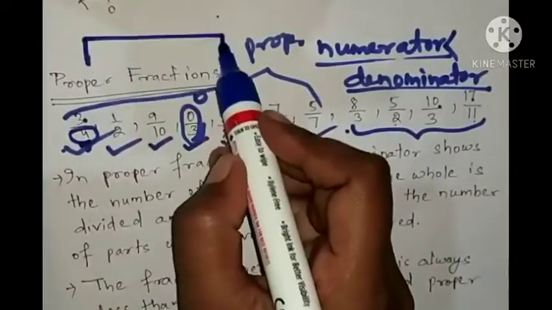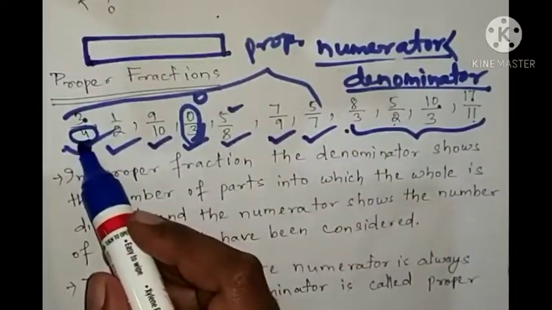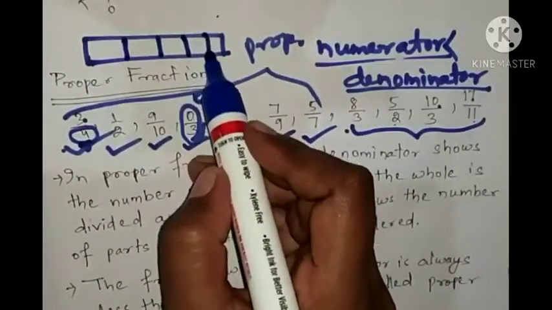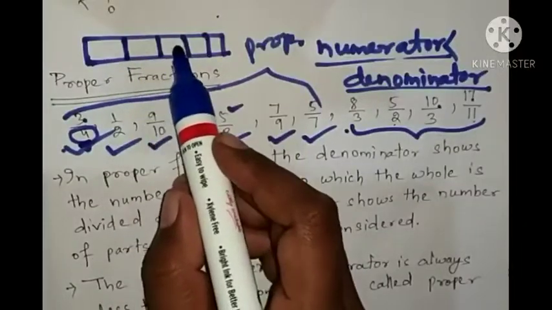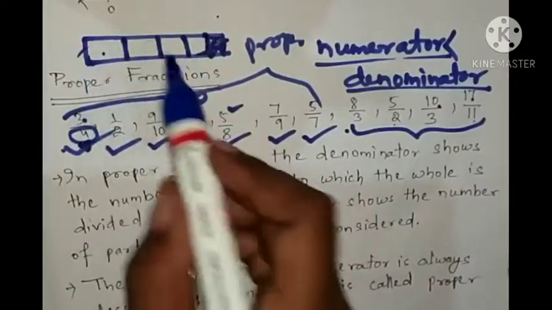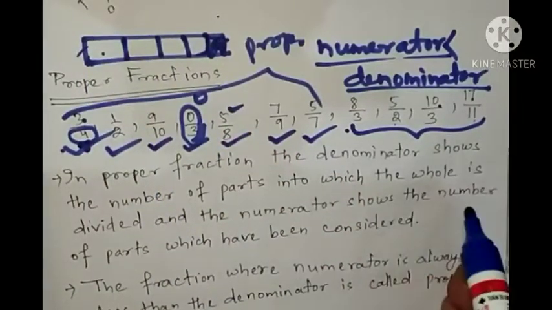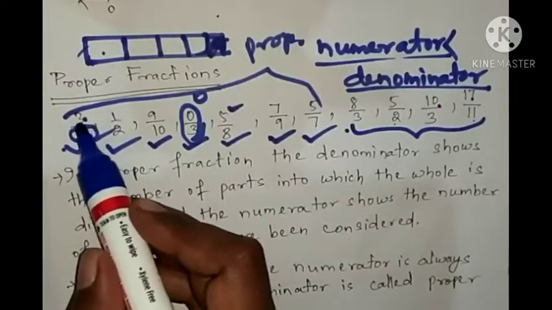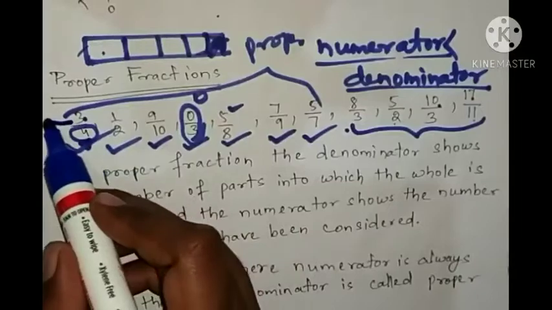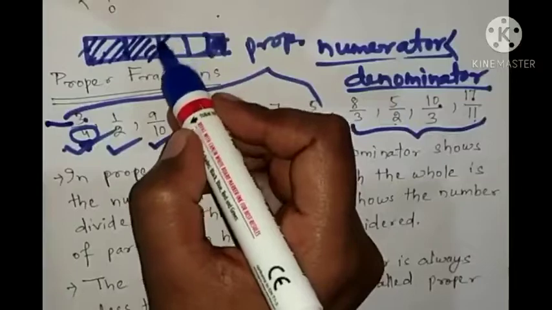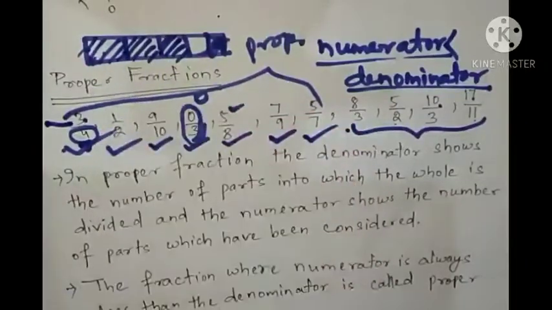This whole, the denominator shows, is divided into 4 parts. So a whole is divided into 4 parts. And the numerator shows the number of parts we have considered. So how many parts we have taken? 3 parts. So the numerator is taking 3 parts. This one first part, this one second part, this one third part. So we have considered 3 parts out of 4 parts.